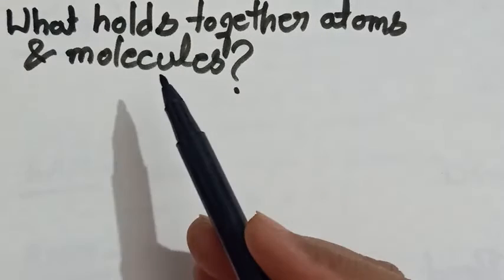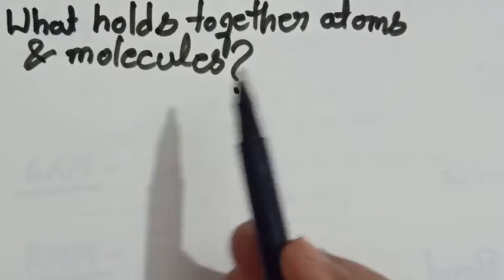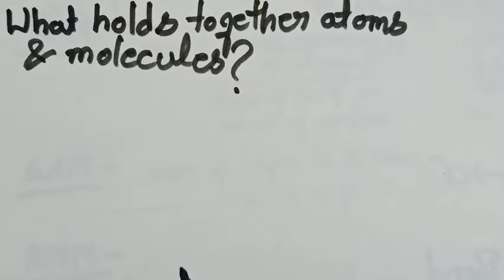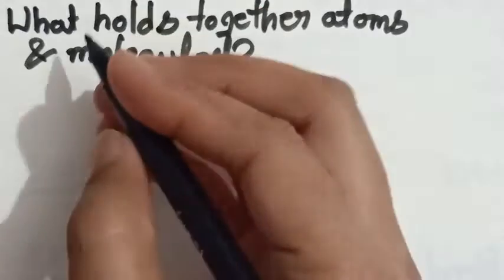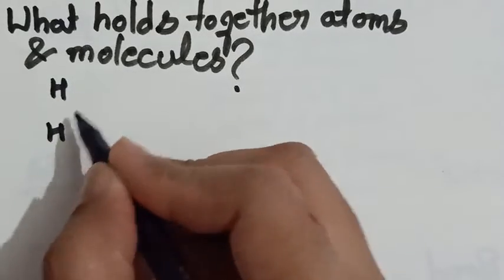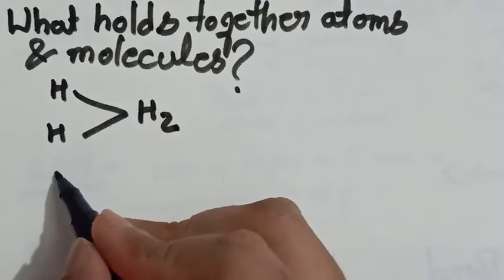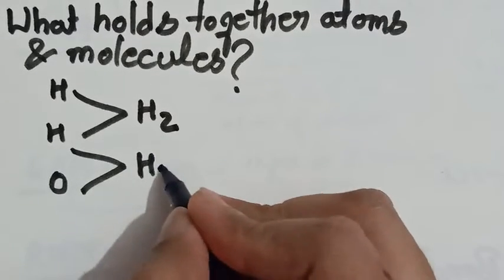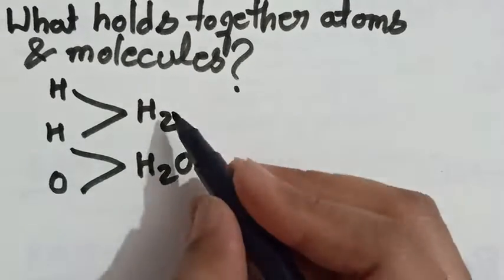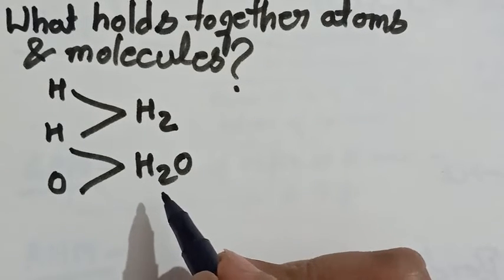So student, in this video I am going to start the explanation of the thing that holds the atoms and molecules. Okay? So what holds together atoms and molecules? Like we know, when same kind of atoms combine, they form an element molecule. When different kind of atoms combine, they form a compound molecule. So this one is an element molecule and this is a compound molecule.